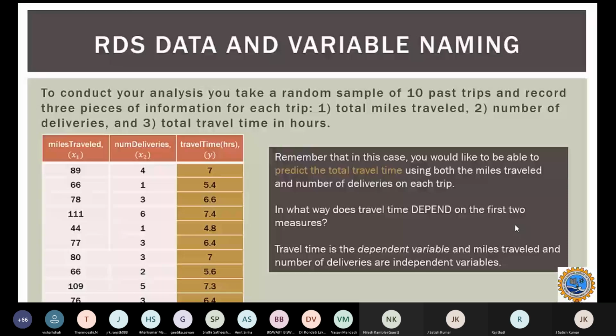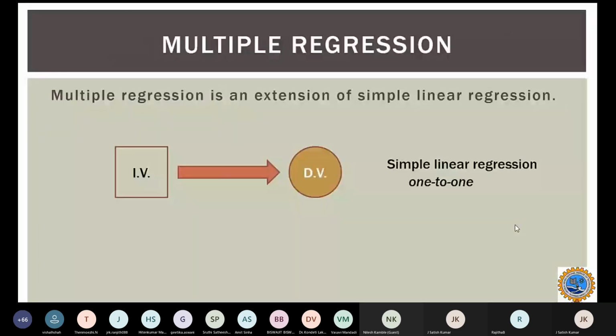So if I have to talk about multiple regression, we can see the slides here. It's an extension of simple linear regression. We will try to extend in a simple way from simple linear regression to multiple linear regression. In simple linear regression, the relationship is one to one. What do you mean by one to one? We have one independent variable and one dependent variable. We are predicting the dependent variable. So DV is dependent variable, IV is independent variable.